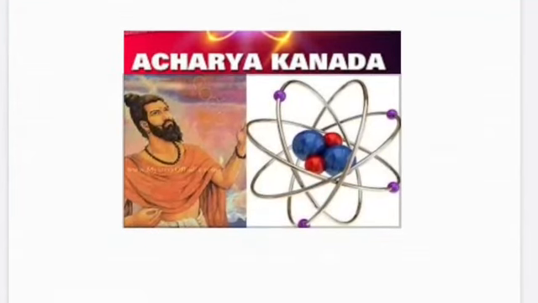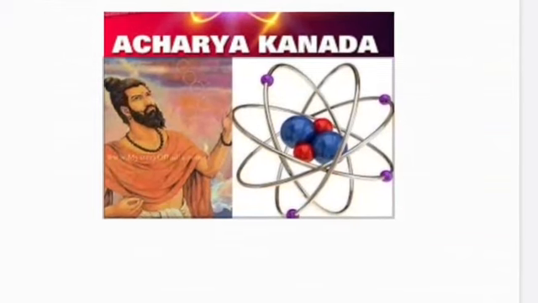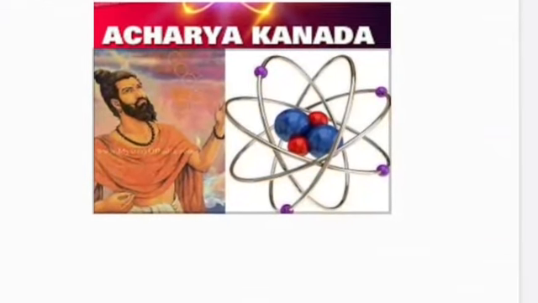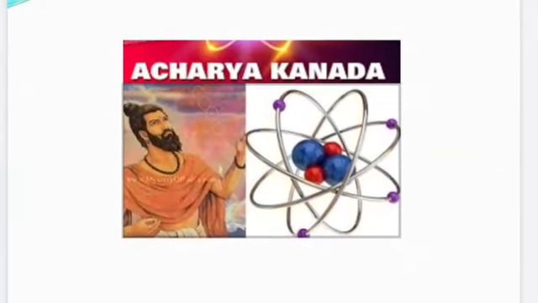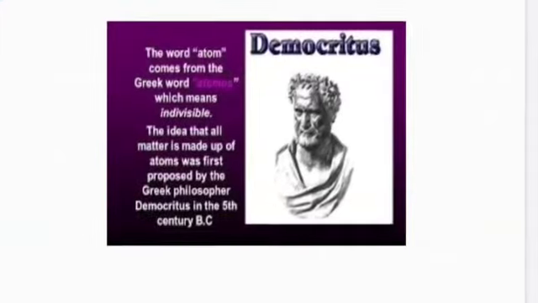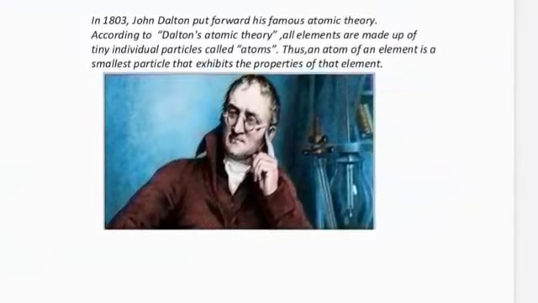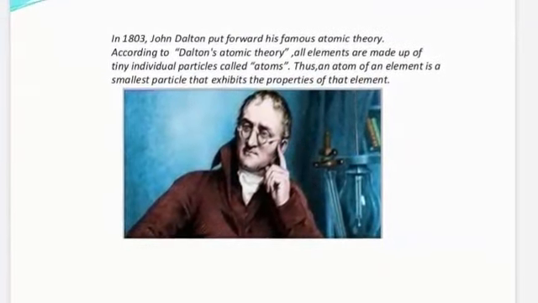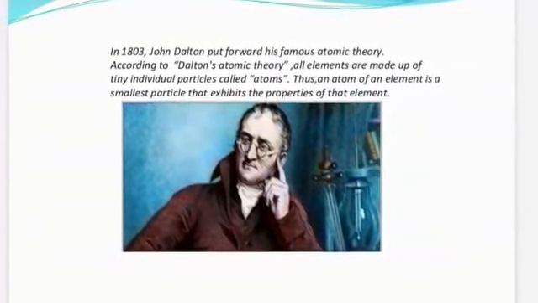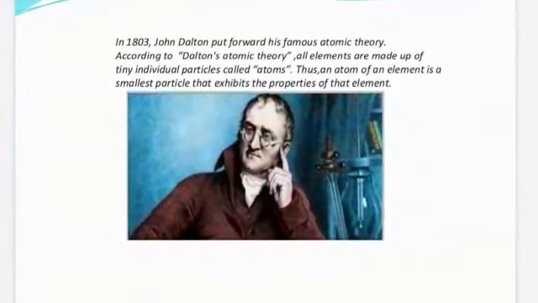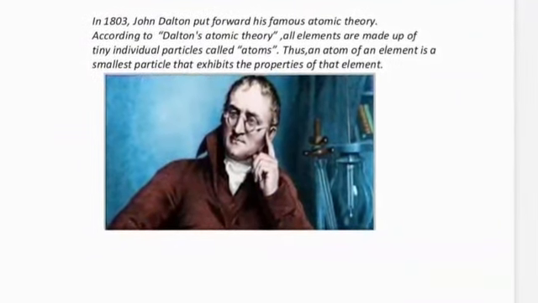As early as 600 BCE, an ancient Indian philosopher gave the idea that matter is made up of small particles called Anu and subparticles called Parmanu. Later, an ancient Greek philosopher Democritus called these particles atoms. In 1803, John Dalton put forward Dalton's atomic theory. He said that all elements are made up of tiny individual particles called atoms. Thus, an atom of an element is the smallest particle that exhibits the properties of that element.